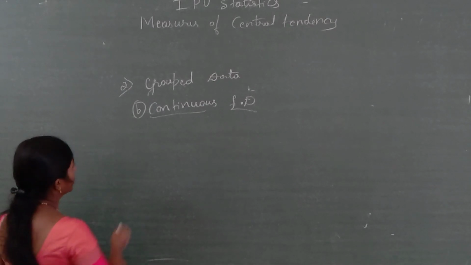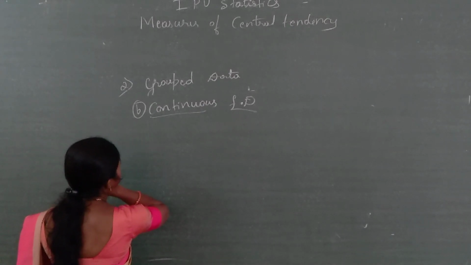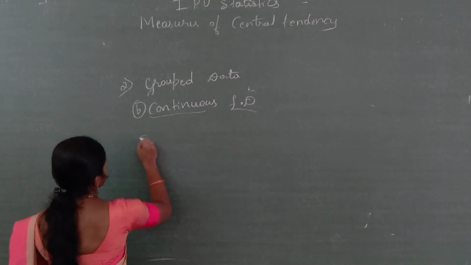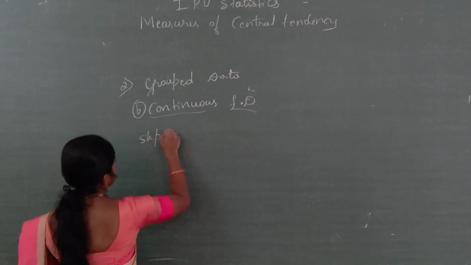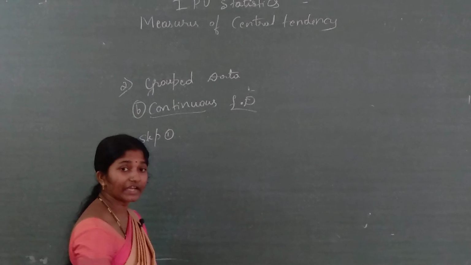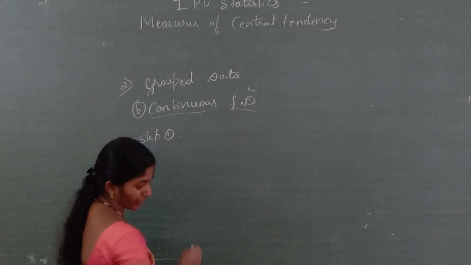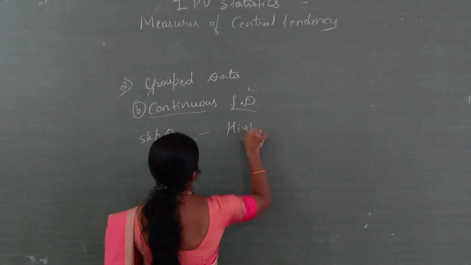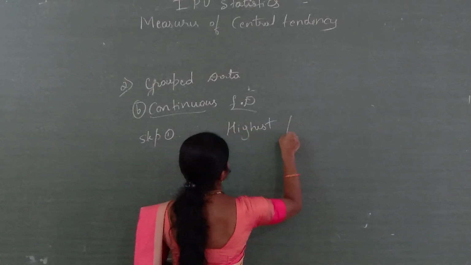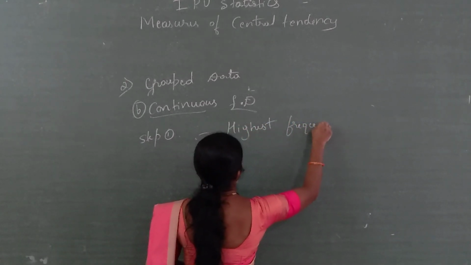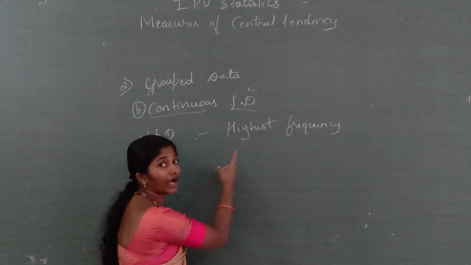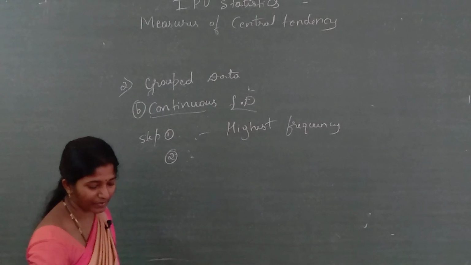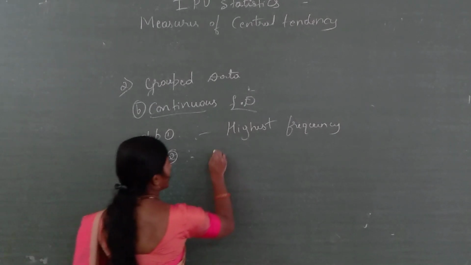First step is identify the highest frequency. Second step is determine the modal class.